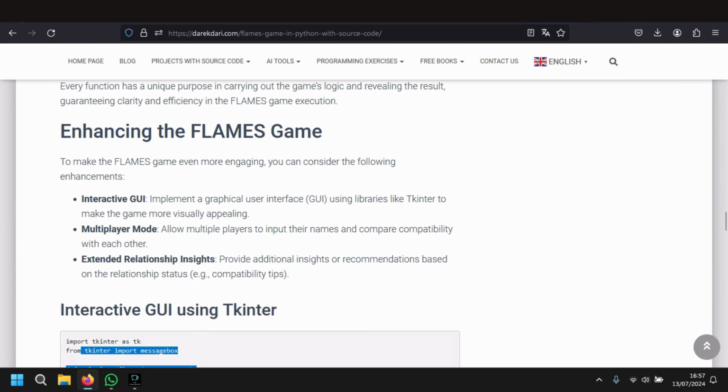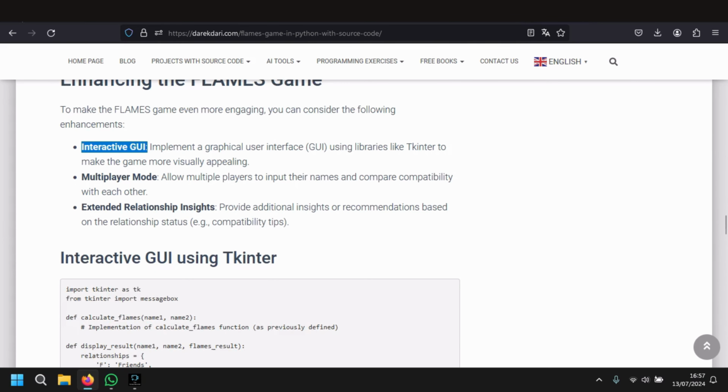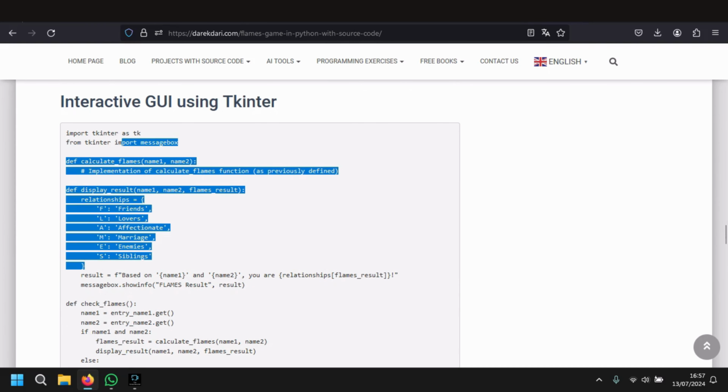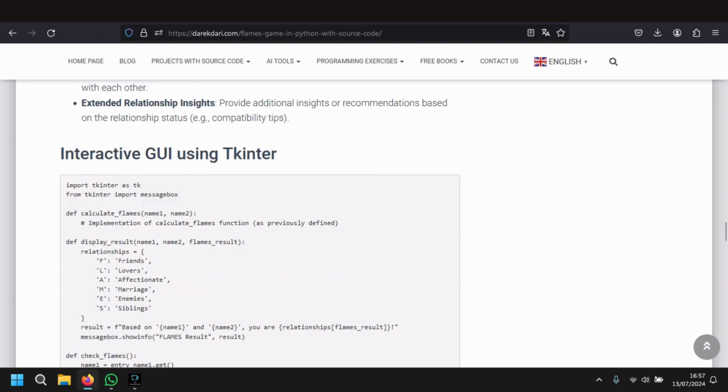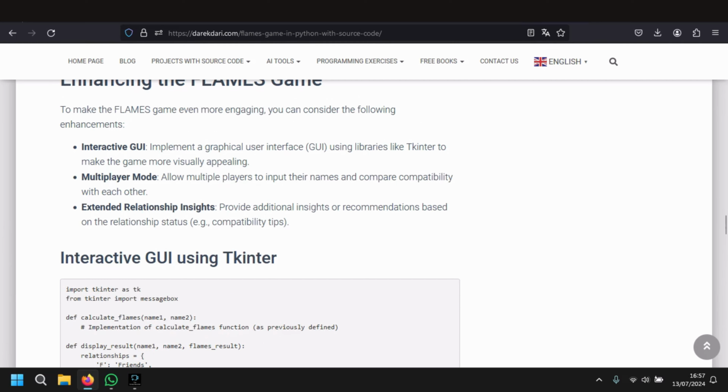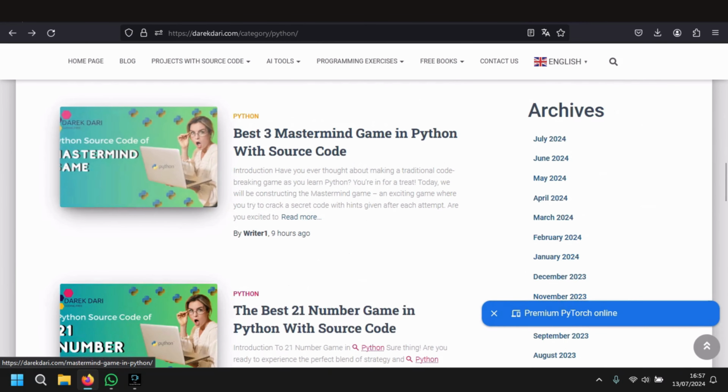For example, here in the Flames game, they said that you can enhance your code by adding an interactive GUI, and they gave it to you, and they explained it also. And you can add, for example, multiplayer mode, extended relationship insights. So this website is amazing.